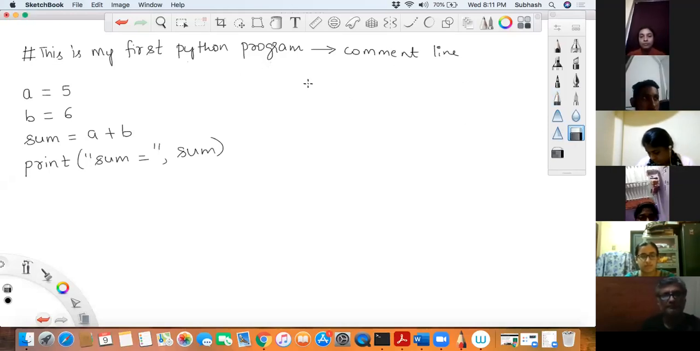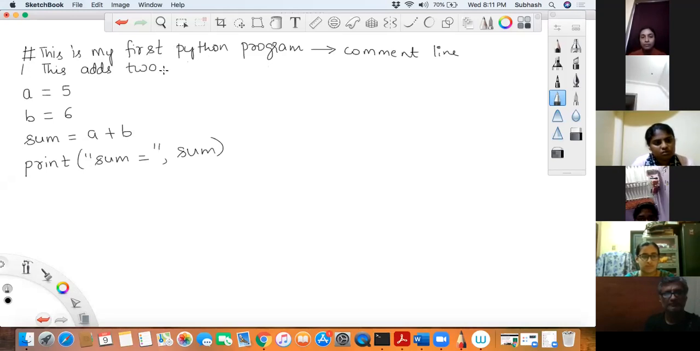I have one more line which says, okay, this is my first Python program, and I also want to write, this adds two numbers. I just want to put one more comment line here. So what do I do? I put one more hash. Basically, if I want to comment multiple lines, I can put multiple hashes like this. So each line would get commented.